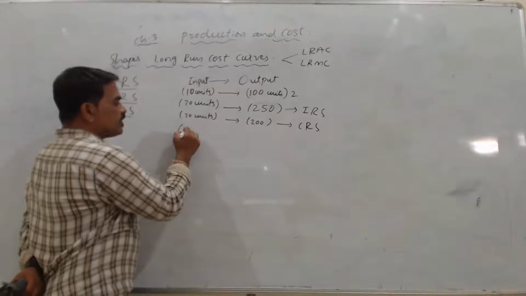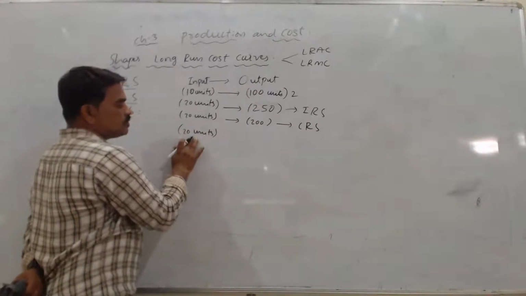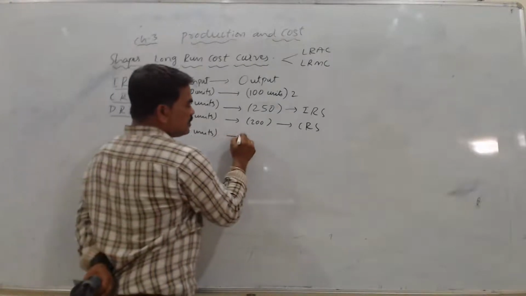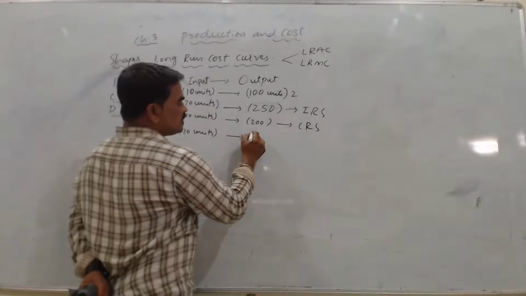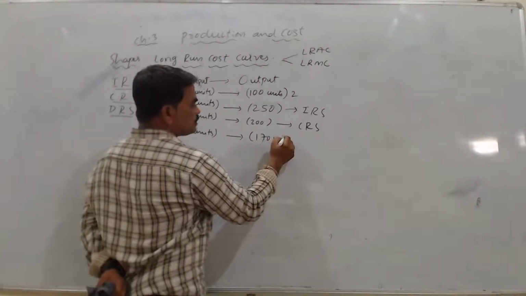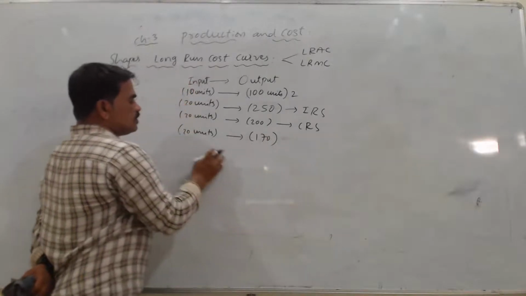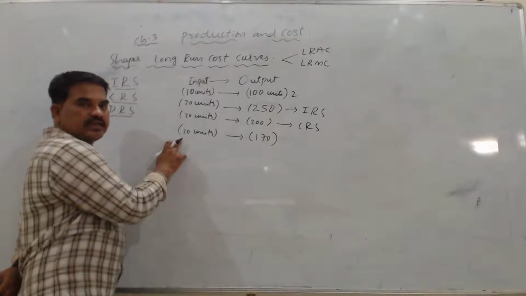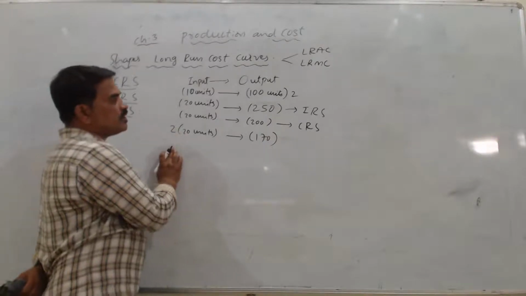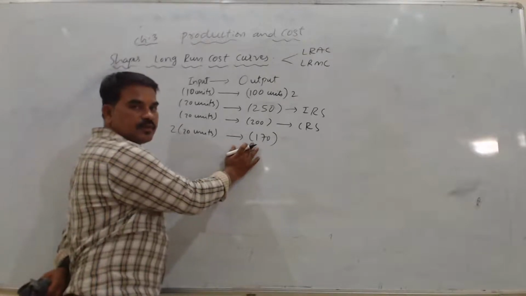Right? Now I increase my input in this proportion, I doubled it, but the output I received here is 170 units. Here the proportional increase in my input is double, but if I see the proportional increase in my output, that is less than double.